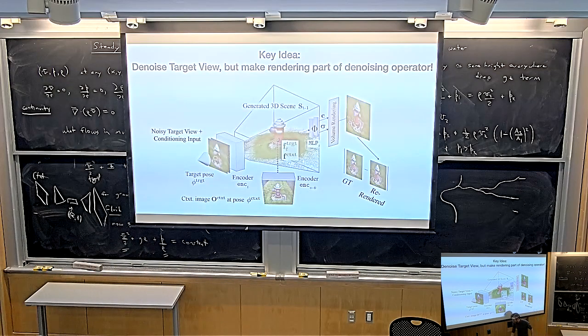So clearly there's something, I mean, maybe you already saw it, there's something else going on here. So I've lied to you a little bit. There's kind of a problem, right? If you start with perfect noise at this target pose, then the diffusion model can't do much. Because given perfect noise, what is it gonna generate? If you give this part of the model just perfect noise, then this part of the model doesn't know anything about the scene that you have observed. So how would it know what scene to generate if you just give it perfect noise? That's a problem. So what you have to do is actually you have to tell this encoder here something about the input image, or something about the scene that it ought to reconstruct.